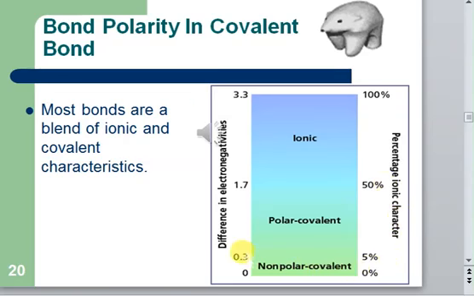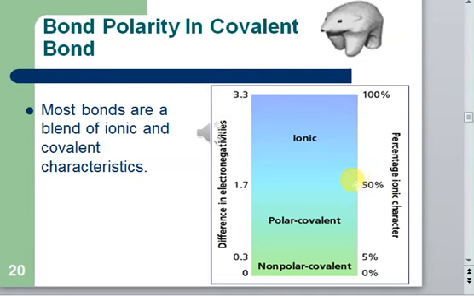While if the electronegativity difference is 0.3, then there is 5% ionic character in this covalent bond. You can see, just compare. If the electronegativity difference is 0, then there is 0% ionic character, which means the covalent character is 100%. This is a 100% covalent compound. While if the electronegativity difference is 0.3, it has 5% ionic character, so the covalent character will be 95%. When the electronegativity difference is 1.7, then the ionic character is 50%.